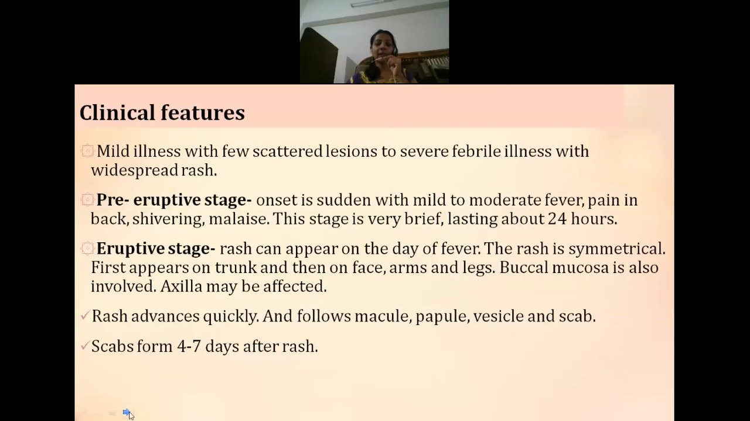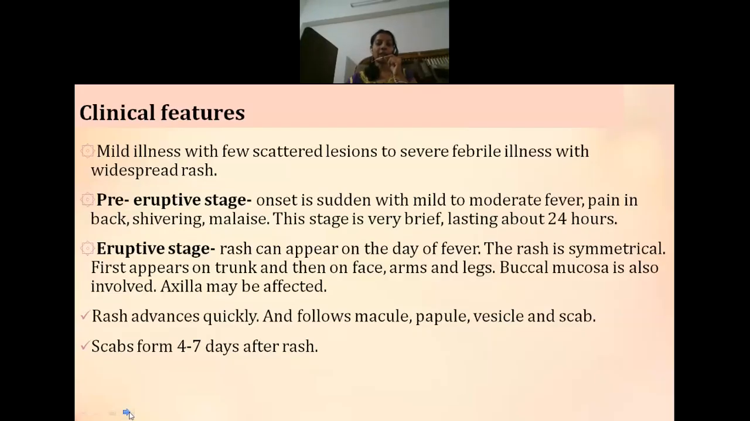Next is the clinical manifestations or the features of chickenpox. Now, most of the time, some individuals will have very mild symptoms. That is, only the rashes will develop, with fever or pain or headache. But some individuals may have severe clinical manifestations of chickenpox. So it is classified into different stages. First one is the pre-eruptive stage. In the pre-eruptive stage, that is before the rash appears, usually the individual will have fever.